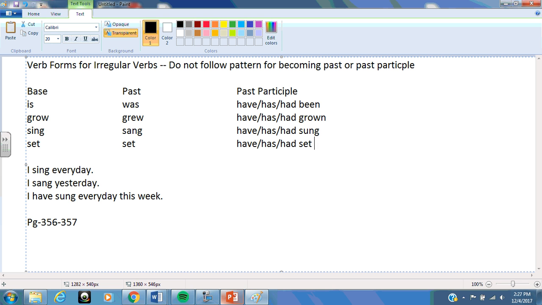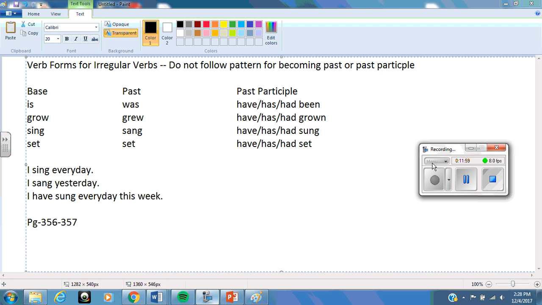So be prepared tomorrow. I think we'll get into linking verbs and action verbs and what that means, but we're going to spend an awful lot of time talking about these verb forms and doing a lot of practice on it. Like I said, tomorrow I will be looking at your notes. You should have all of your helping verbs written down, and you should have, at the very least, the trickier irregular verbs written down. I want to see that you made an effort to read through the list and to see which ones might be a little bit trickier than the other ones. All right, I'll see you tomorrow. We'll probably be spending the most time on verb forms.